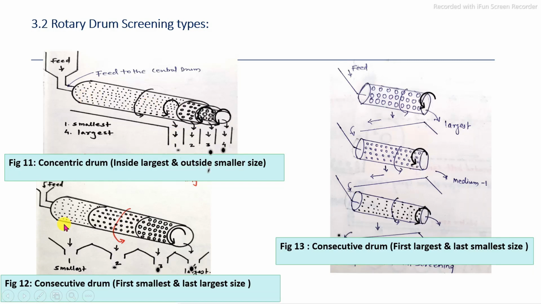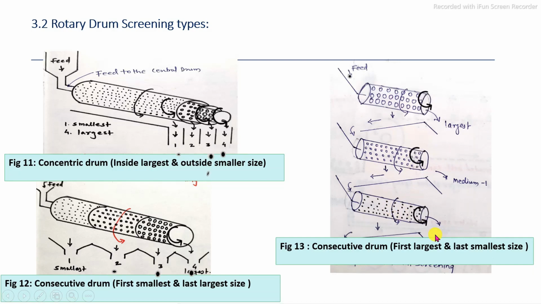Similarly, we can operate in the series system. In a single drum, the drum is divided into sections: a very fine section, a medium size section and a large size section. By providing specific perforations on that rotating drum, feed materials are categorized into different categories on the basis of specific size. They can be operated in parallel systems, using three drums, with large perforations at the top, then medium perforations, then small perforations. The feed materials are separated into very large particles, medium particles, intermediate particles and fine particles.